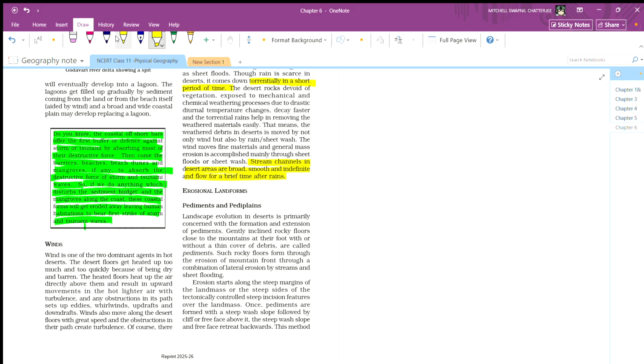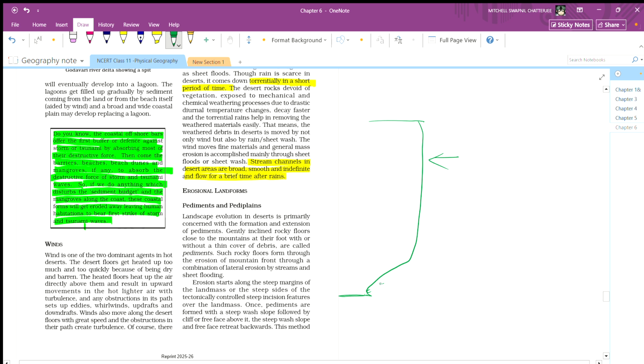So basically it is saying that, imagine this is the foot. Imagine this is a rock in the desert, and this is the foot of the rock.